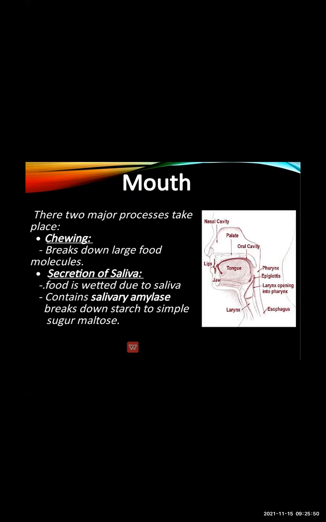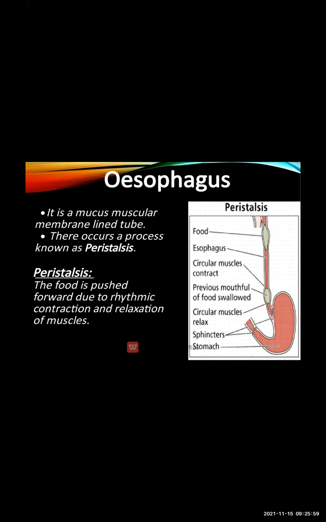Here you can see the picture of the mouth. Whatever parts are given, you can see very clearly. Then the next part of the digestive system is the esophagus. Now, what is the esophagus? The esophagus is a tube-like muscular membrane leading from the pharynx to the stomach. In it, there is a process known as peristalsis. Now, what is peristalsis?